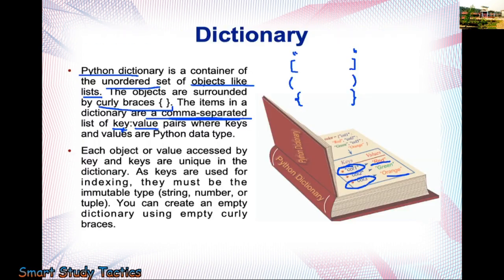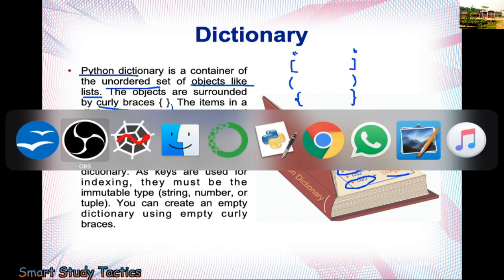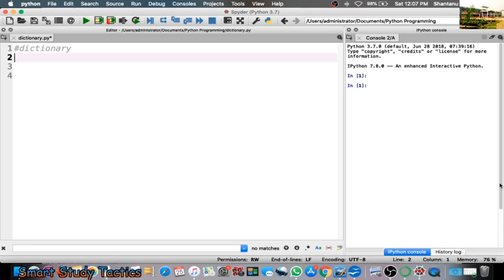Okay, before we go on, I want to tell you how to create a program. Today I will tell you the methods to create a dictionary. Here I'm going to write data equals, and make a dictionary, where the keys I'm taking as a number, and values I'm taking as a name.